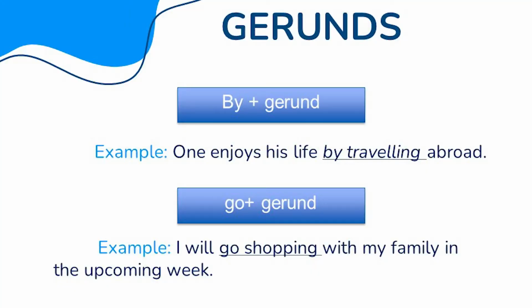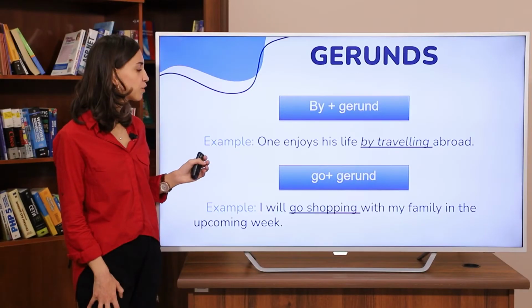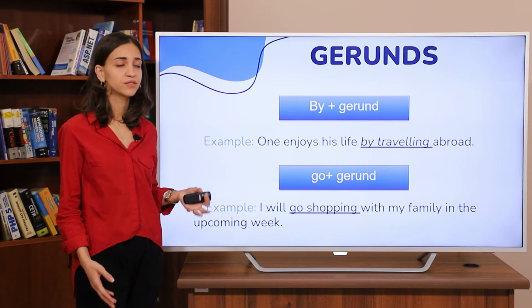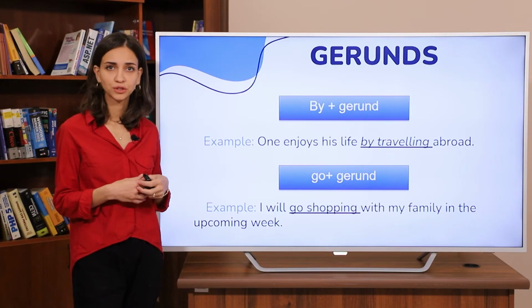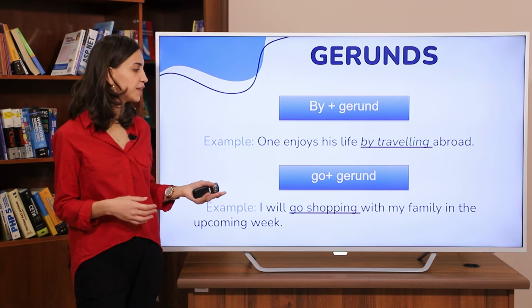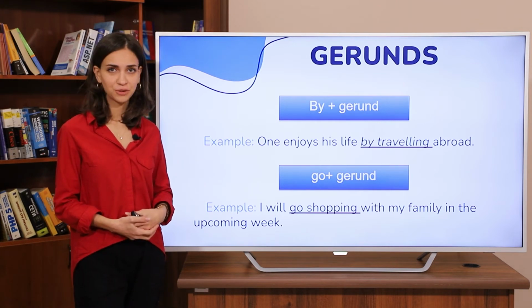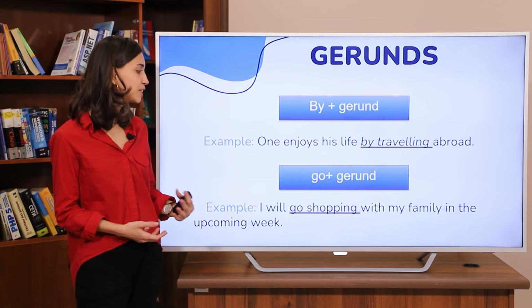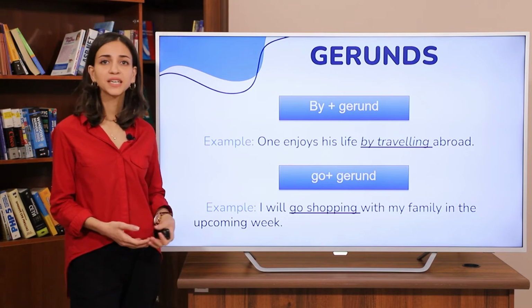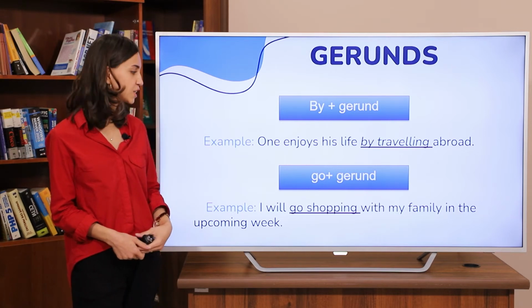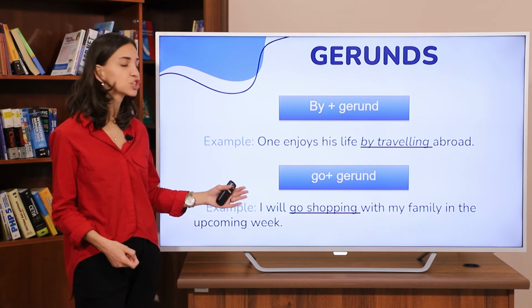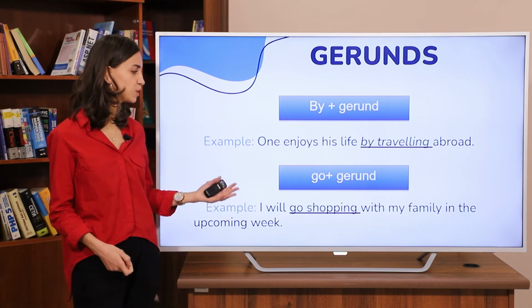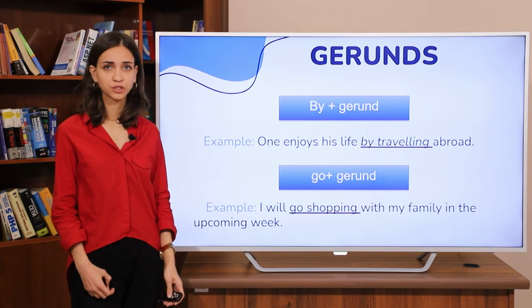So, how else can we make up gerunds? By plus gerund. For example, one enjoys his life by traveling abroad. Another way is go plus gerund. Like, I will go shopping with my family in the upcoming week. So here we have go shopping. In this case, we consider that we have a gerund.